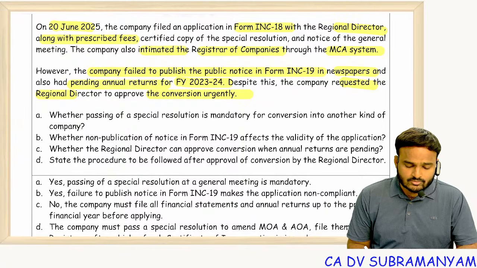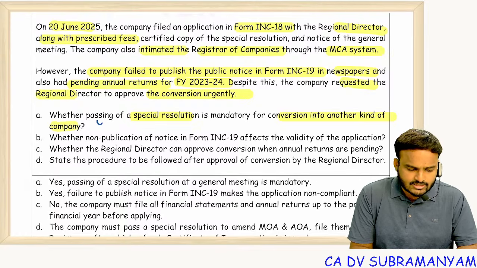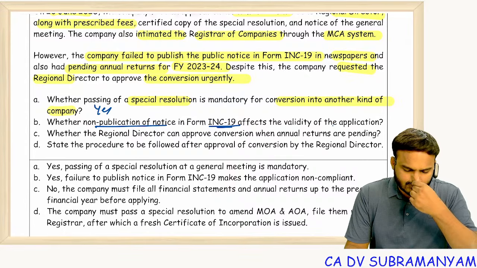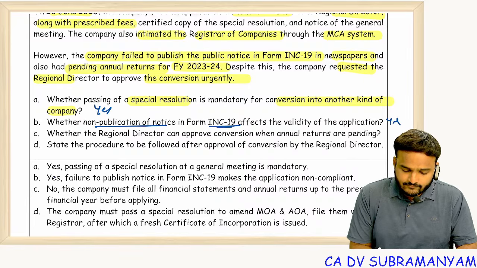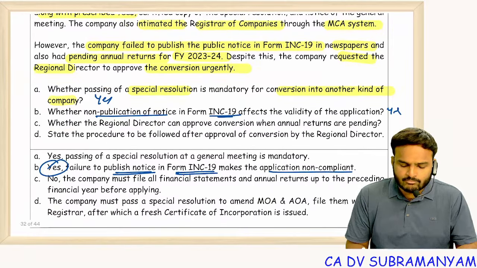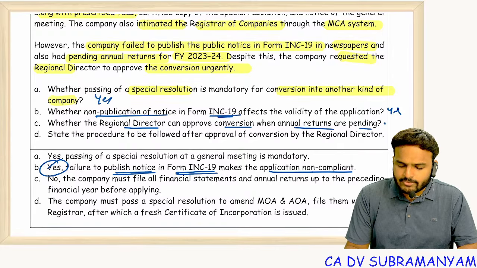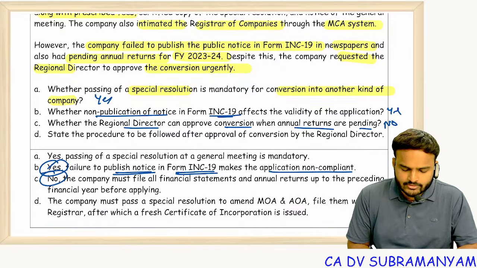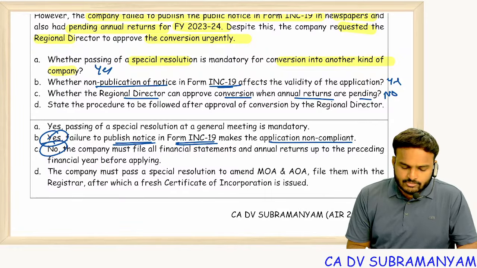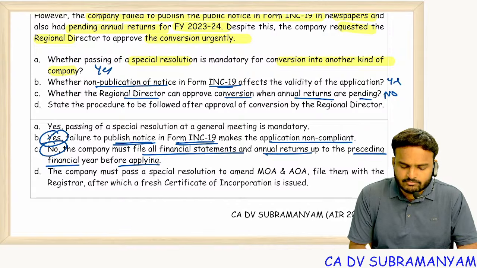Answer is not allowed. So whether passing of special resolution mandatory for conversion into other kind of company? Yes. Whether non-publication of notice in Form INC 19 affects the validity of the application? Yes. Failure to furnish public notice in Form INC 19 makes application non-compliant. Whether regional director can approve conversion when annual returns are pending? No. Regional director has no power, no authority to approve the application. So company must file all the pending financial statements and annual returns up to the preceding financial year before applying.